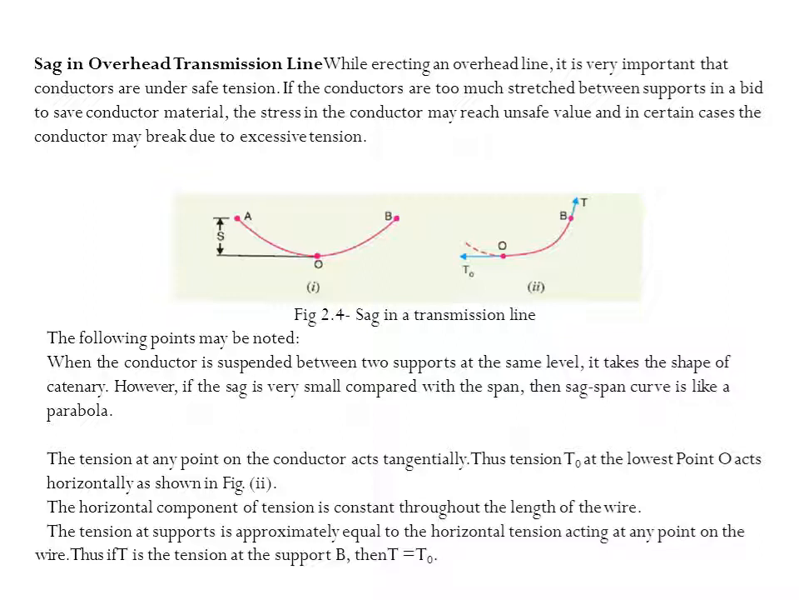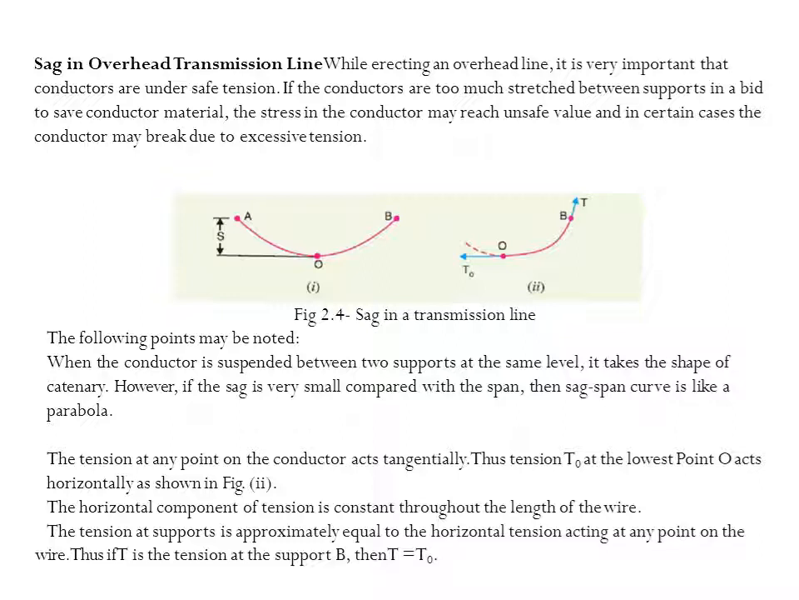So you can see in figure 1, sag in transmission line, you can observe that in AOB there is a difference between the height between A and O, that is known as sag. From the figure we can note the following points. When the conductor is suspended between two supports at the same level, it takes the shape of a catenary. However, if the sag is very small compared with the span, then the sag-span curve is like a parabola.